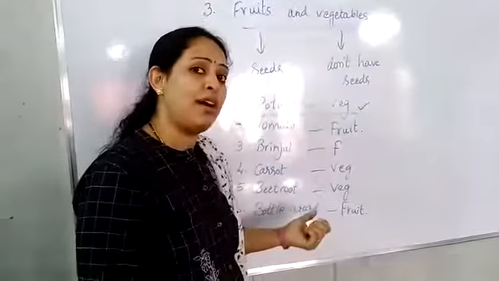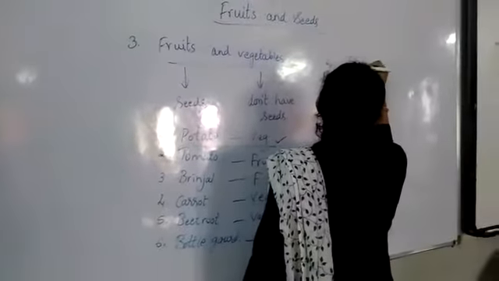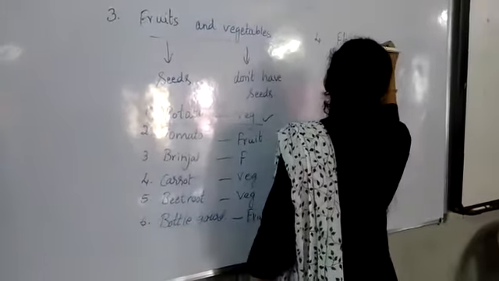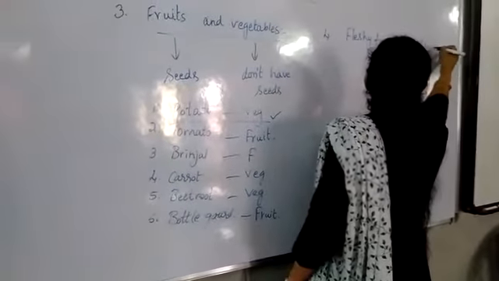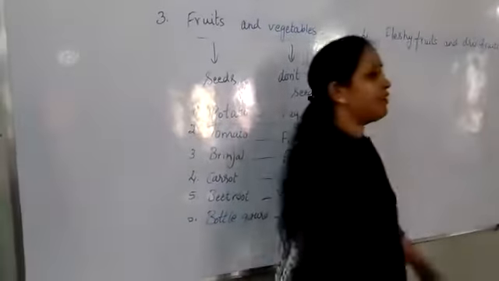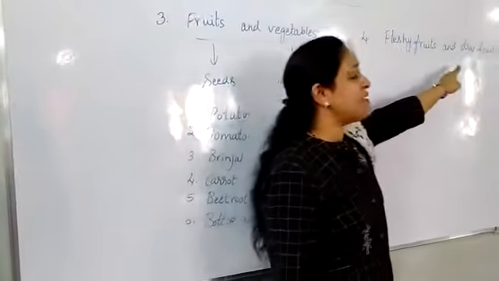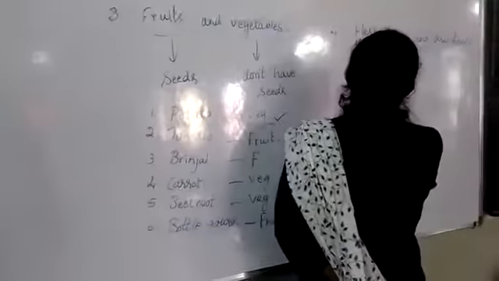Okay. So the fourth topic is fleshy fruits and dry fruits. Mainly, fruits are differentiated into two types: fleshy fruits and dry fruits. What are the examples of fleshy fruits?